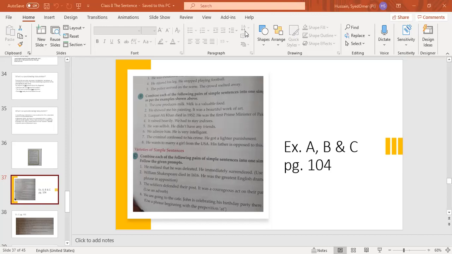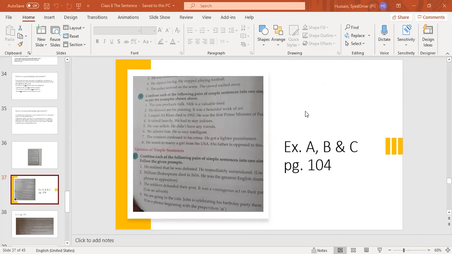Can I do this third one? Shall I start asking? Who will do the third one? Yes, Iman. Liaquat Ali Khan died in 1952. He was the first Prime Minister of Pakistan. Liaquat Ali Khan was the first Prime Minister of Pakistan and died in 1952. Okay, beta.